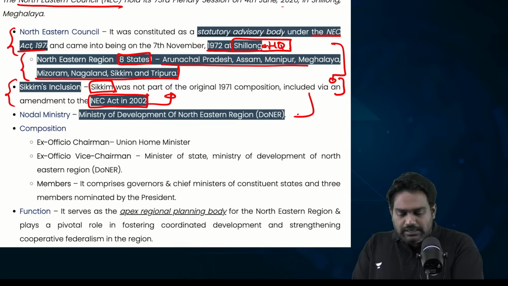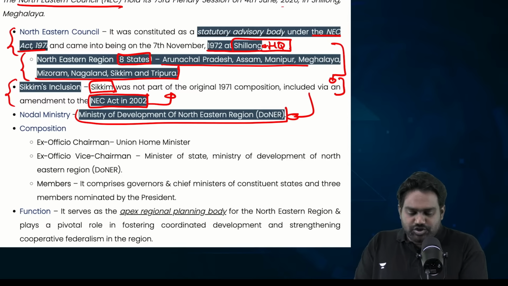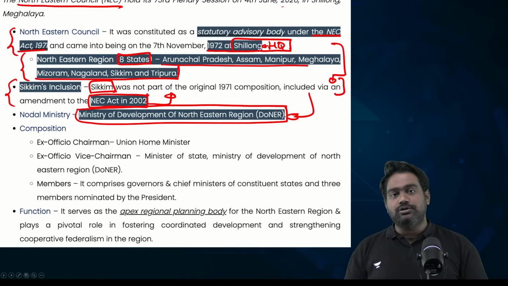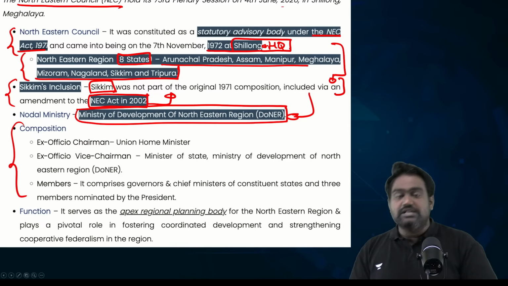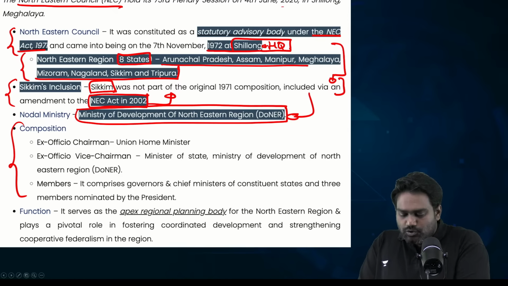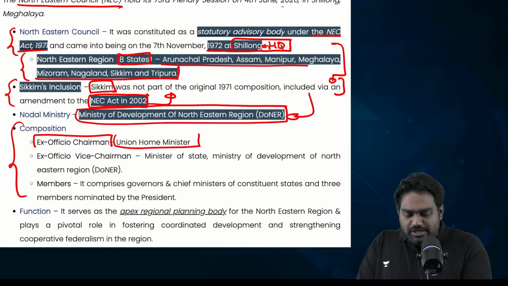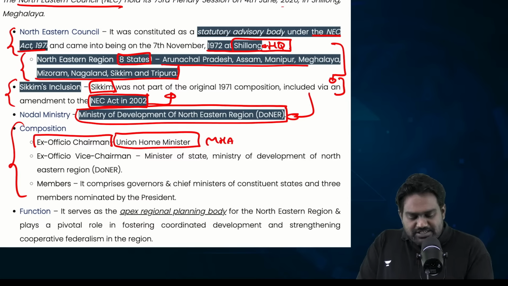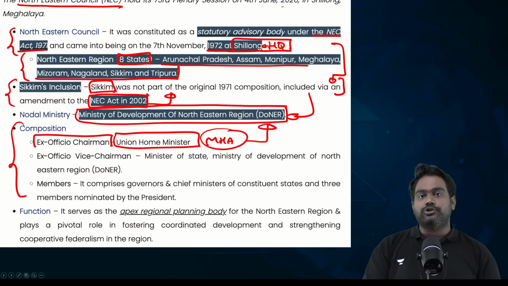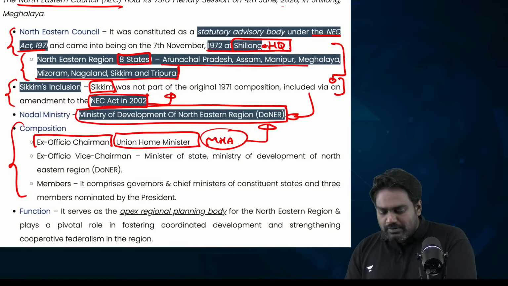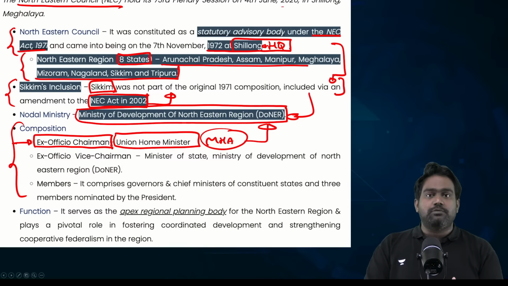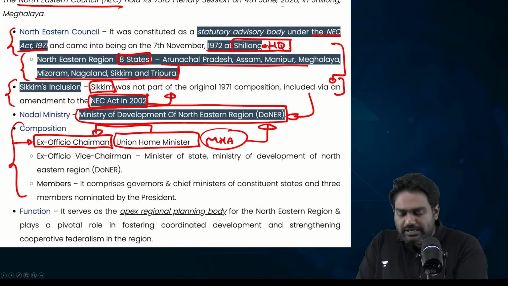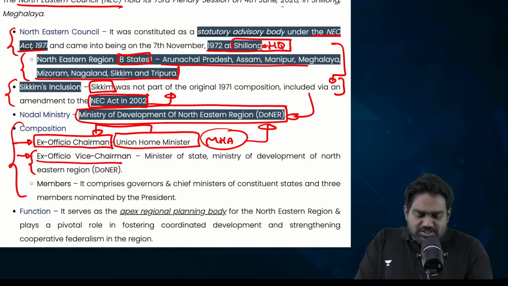So it functions under the nodal ministry, the Ministry of Development of Northeastern Region. And the composition of this council is very important. The ex officio chairman of this council will be the Union Home Minister, since MHA is the nodal ministry for center-state coordination, right? By virtue of being the Home Minister, automatically he or she will become the chairman of the Northeast Council. It also has an ex officio vice chairman, who would be the Minister of State